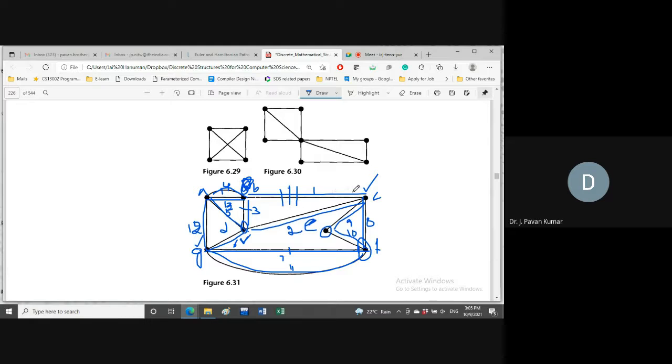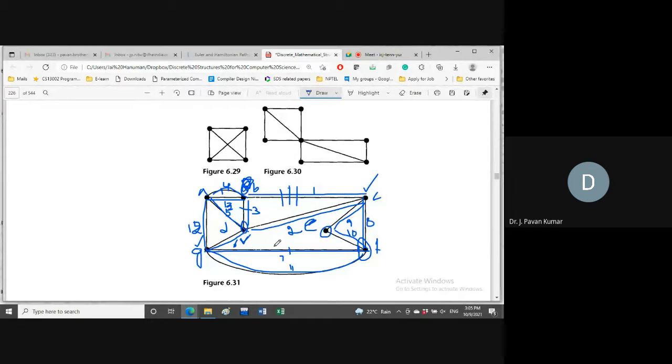So B to C, if you consider it as the first edge, then B to C will be removed. Next, C to D we have considered as the second edge, so this will also be removed. But if there exist other edges from those vertices, like while removing the B to C edge, from C we are having other edges, right? So we should not remove C. Similarly, while removing C to D, from D we are having other edges, and from C also we are having other edges too. So we should not remove those vertices.